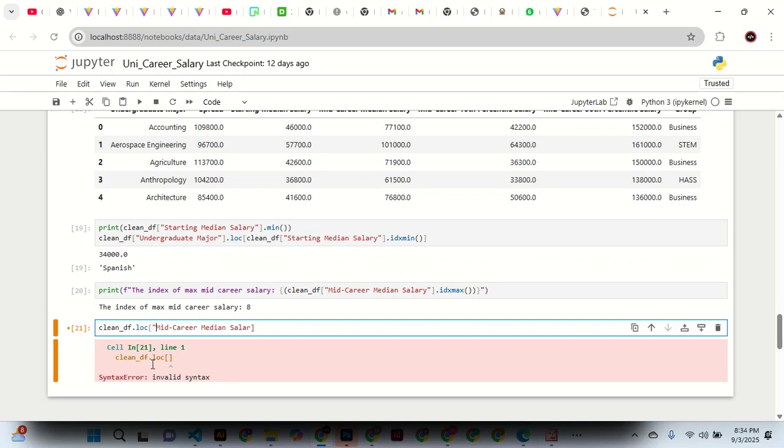I want it like that because it's a column. This is a df.log. So we can say clean df.log, and you can say clean df, we give it this list. This is like this within a list,